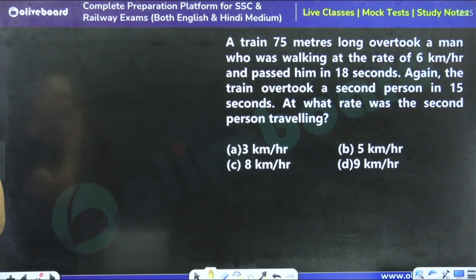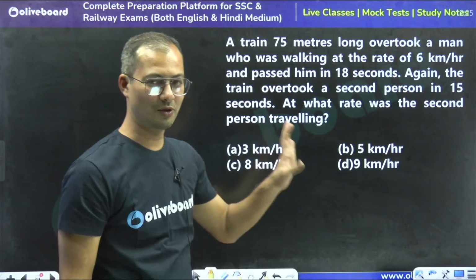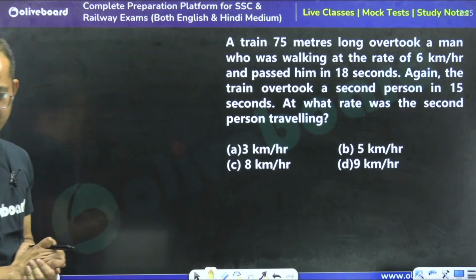Tell me what is the answer for this question. See, this is the moderate question. Now we are jumping to the moderate one, right?